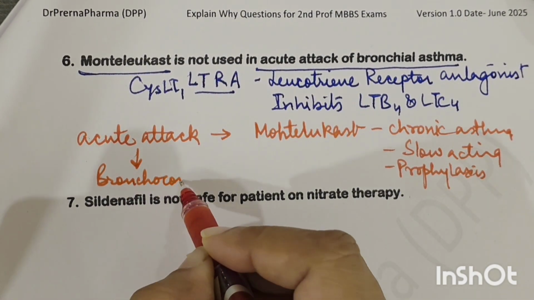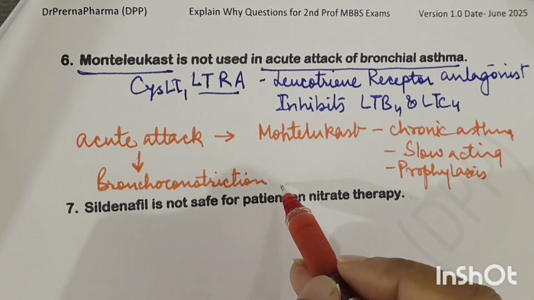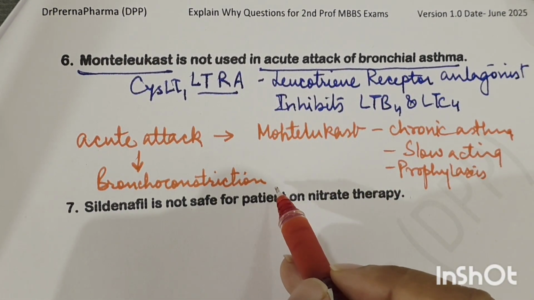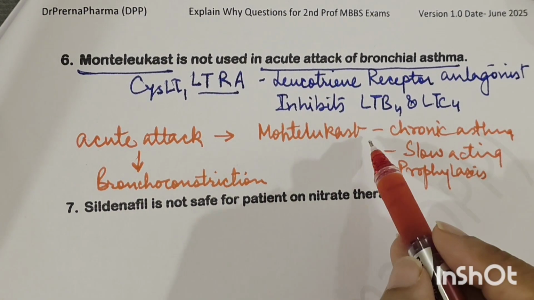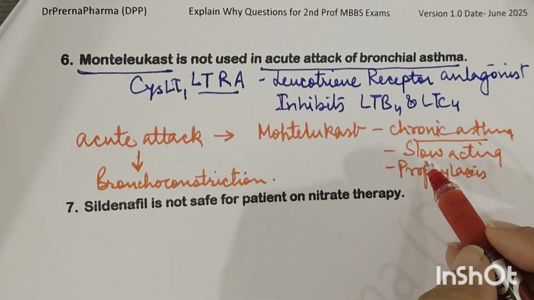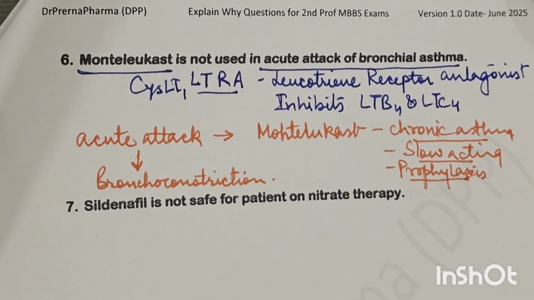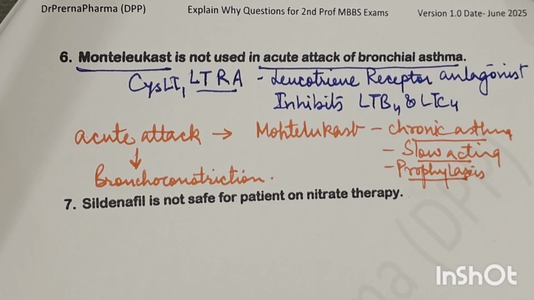Now in acute attack there is bronchoconstriction. So सबसे पहला तो acute attack में the bronchodilation has to be done. Now Montelukast is not acting on bronchus, so it is not able to have any action on the bronchoconstriction. So Montelukast as such is not very effective in the acute attack. It can be given in chronic asthma, slow acting होता है, और prophylactically it is used. So Montelukast is more suitable for chronic asthma prophylactic therapy and not acute attack.